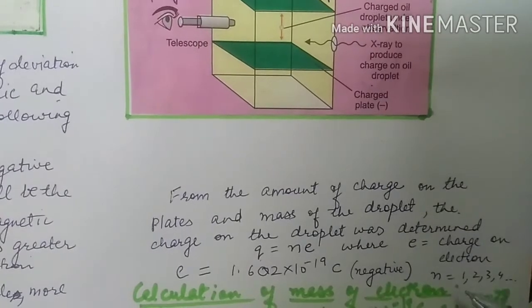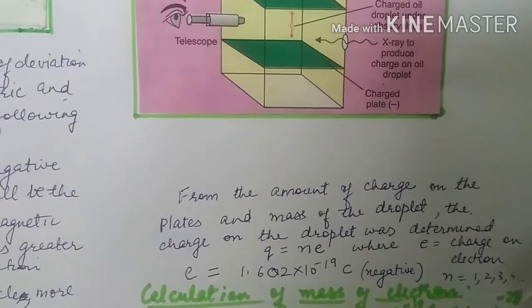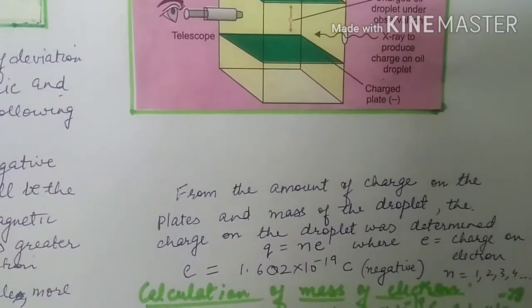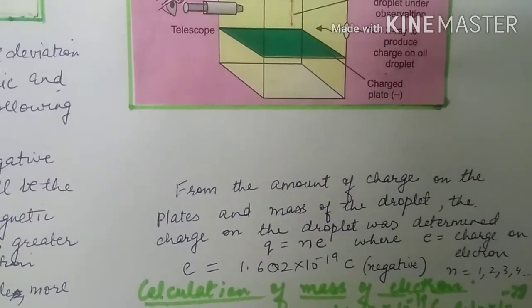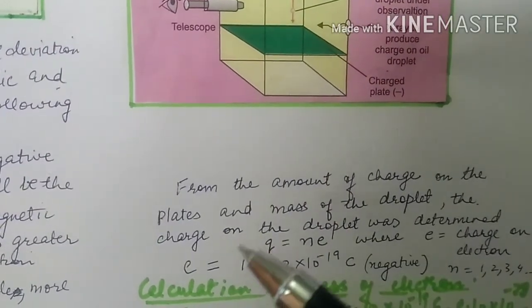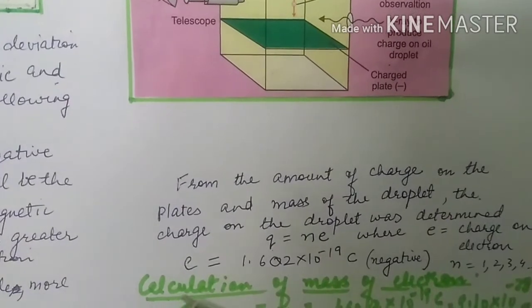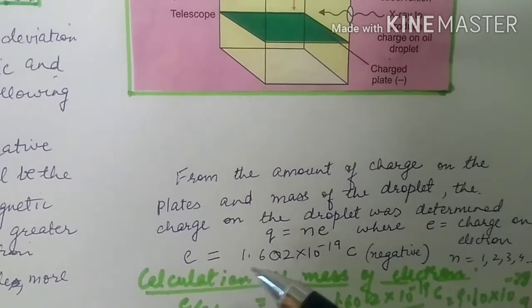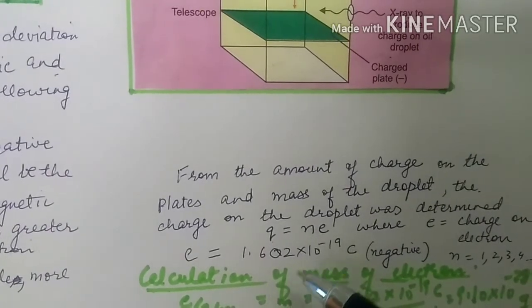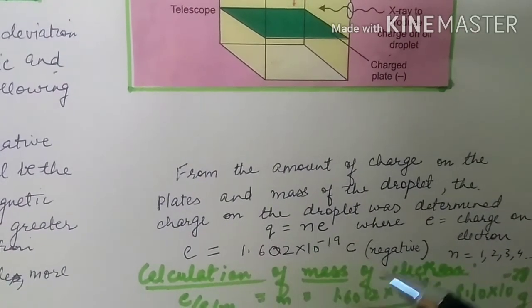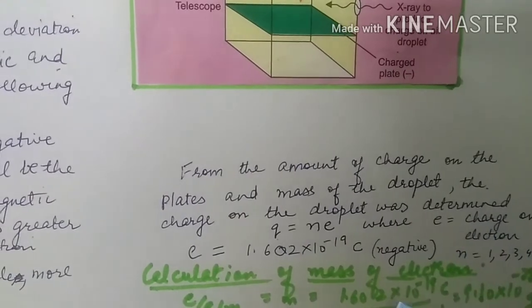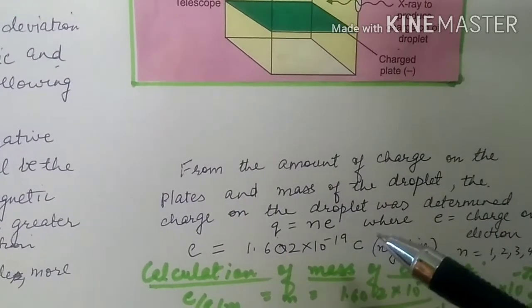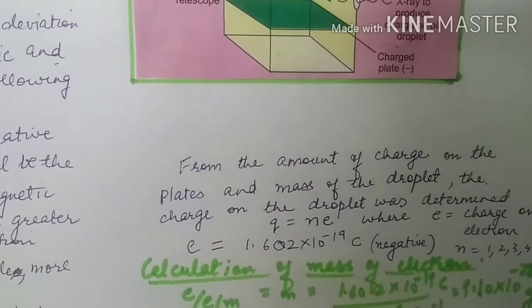Its value may be 1, 2, 3, 4 depending upon how many electrons a droplet could absorb. So from these values, Millikan could calculate the charge on the electron equal to 1.602 into 10 raised to power minus 19 coulombs, and the magnitude of this charge was negative.